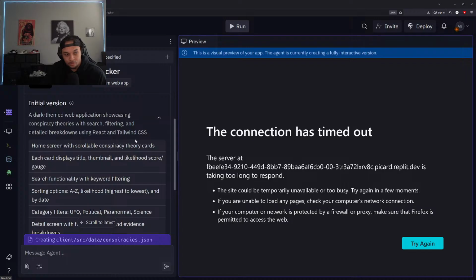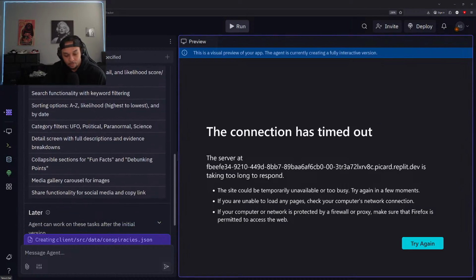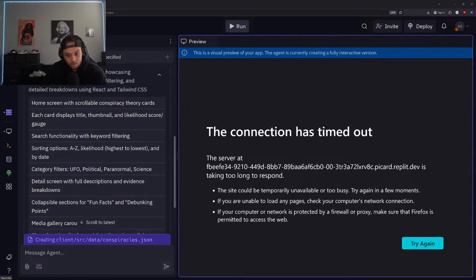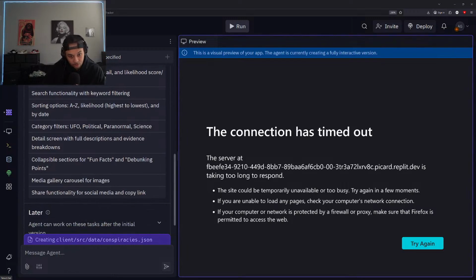All right, so that app is processing. I've already dropped in that project requirement document and a mock-up image. While that's loading, let's check out what we have coming up. We have a home screen with scrollable conspiracy theory cards. Each card displays a title, thumbnail, and likelihood score gauge. There's search functionality with keyword filtering, sorting options, A to Z, likelihood, highest to lowest by date, and category filters like UFO and politics.